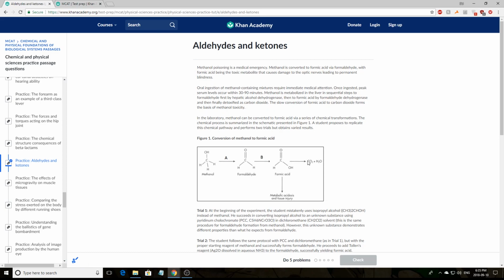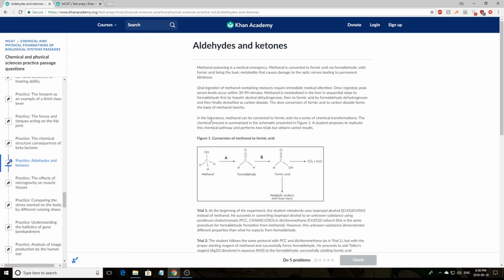Okay, and then it's finally detoxified as carbon dioxide and water. The slow conversion of formic acid to carbon dioxide forms the basis of methanol toxicity. So it's the conversion from the formic acid to the carbon dioxide, which occurs too slowly, which causes its toxicity. And as we can read here, it says metabolic acidosis and tissue injury.